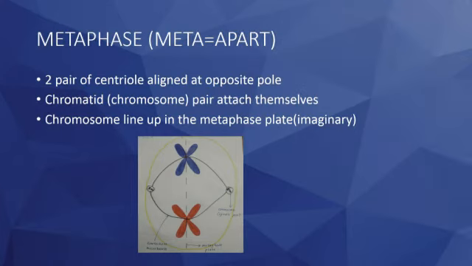In metaphase, two pairs of centrioles align at opposite poles. Chromatid pairs attach themselves. Chromosomes line up in a metaphase plate, which is also known as the imaginary plate.